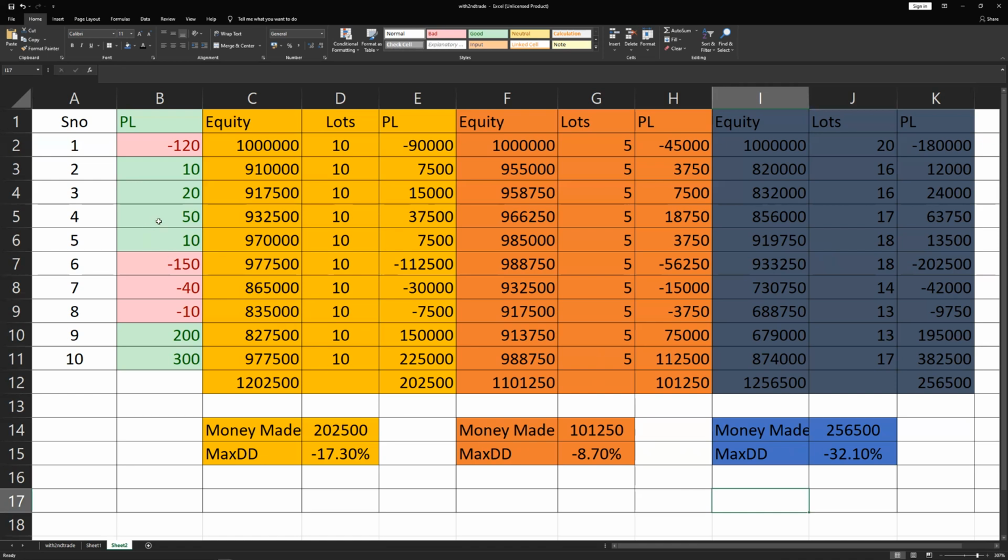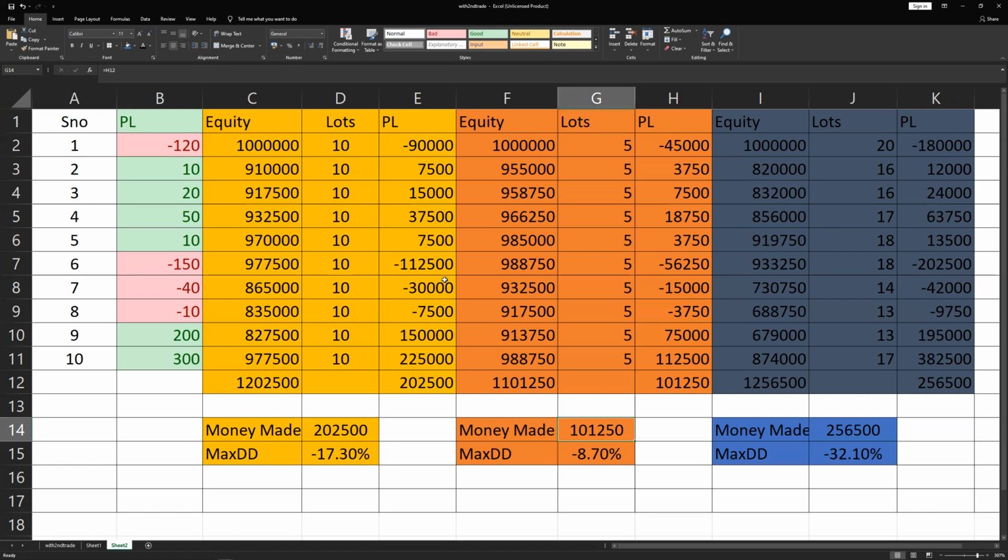So as you can see, the same system traded by different people having different goals, and having different position sizing, can ultimately change their final results, right? And this is why I say position sizing is really important, right? So this is all about this video.